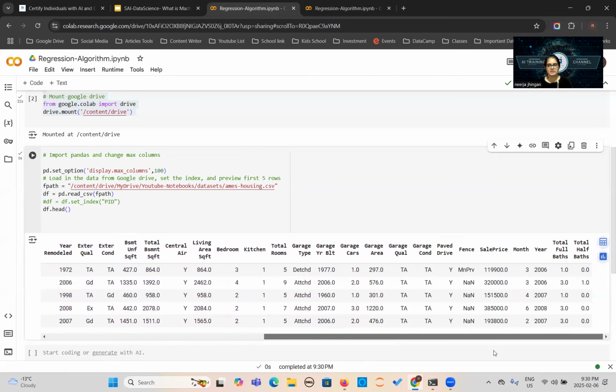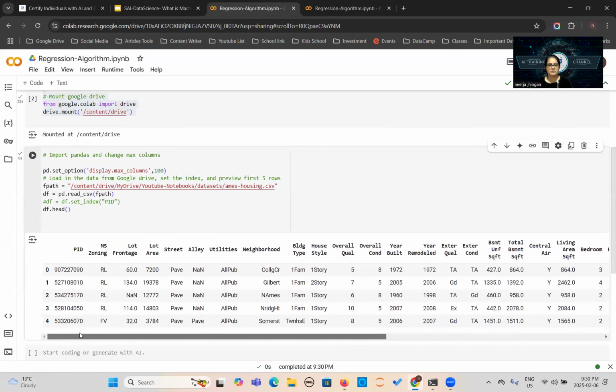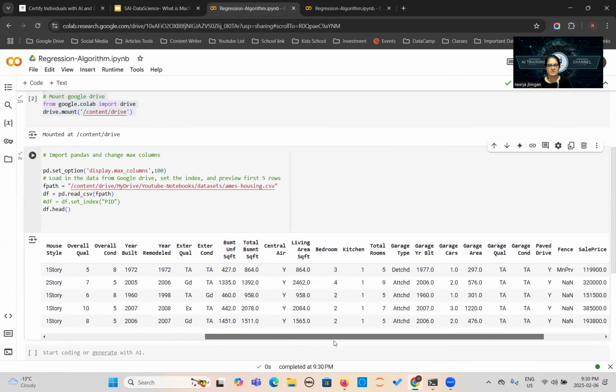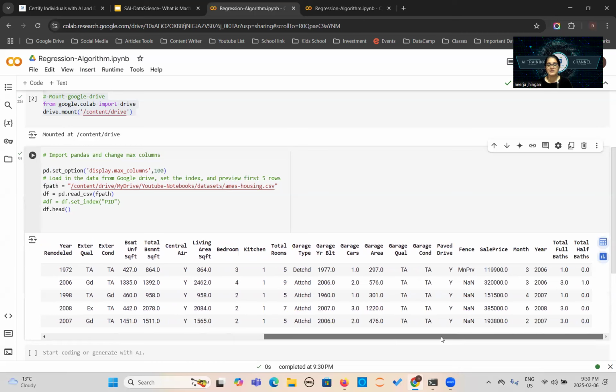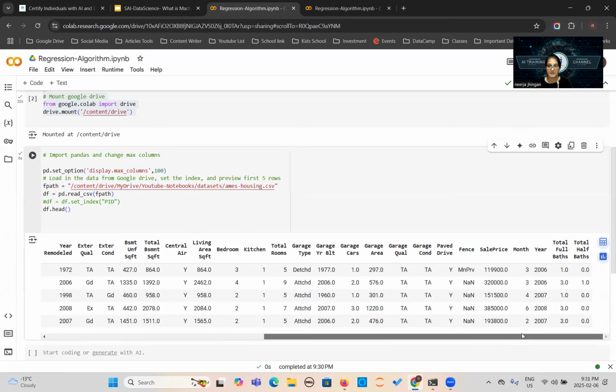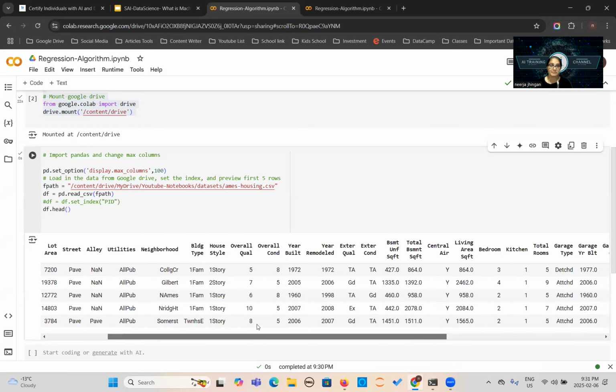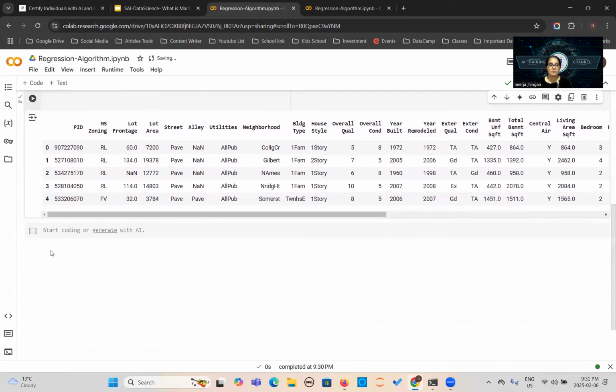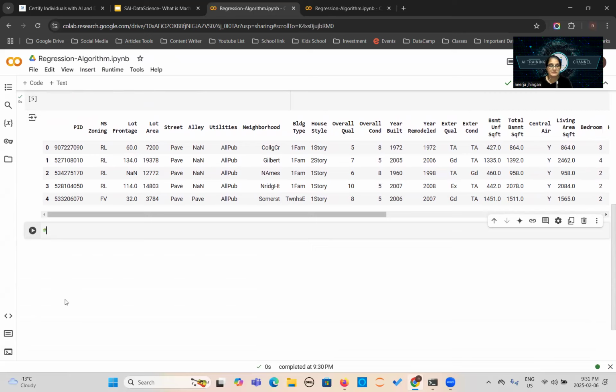So now, can you tell me what will be the features in this? What will be the target in this data set? You can write down in the comment if you know. Okay. So this is the data set. This is the way we import the libraries and load the data set using pandas. And now the next one. If you want to know how many columns are in the data set, then we can use this method. So we can comment it right here.